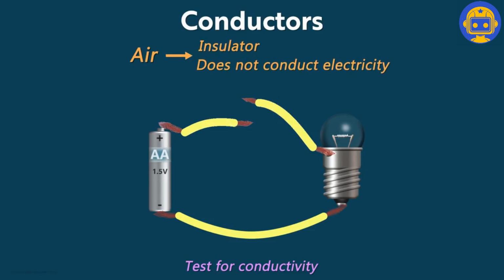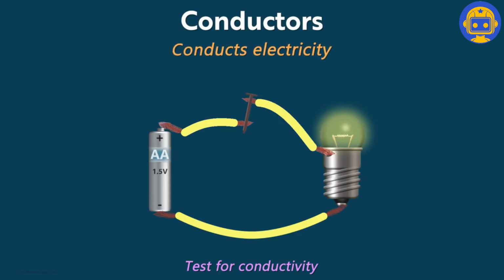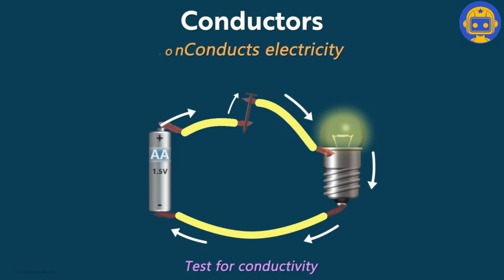Bring any object that you want to test, say this iron nail. Tie both the ends of the wires at the two ends of the iron and see if the bulb is glowing or not. If it glows, then it proves that the material that our object is made up of conducts electricity. Here the electric current is flowing through the iron nail. So our circuit is complete and the bulb glows. So this proves that iron is a conductor of electricity.